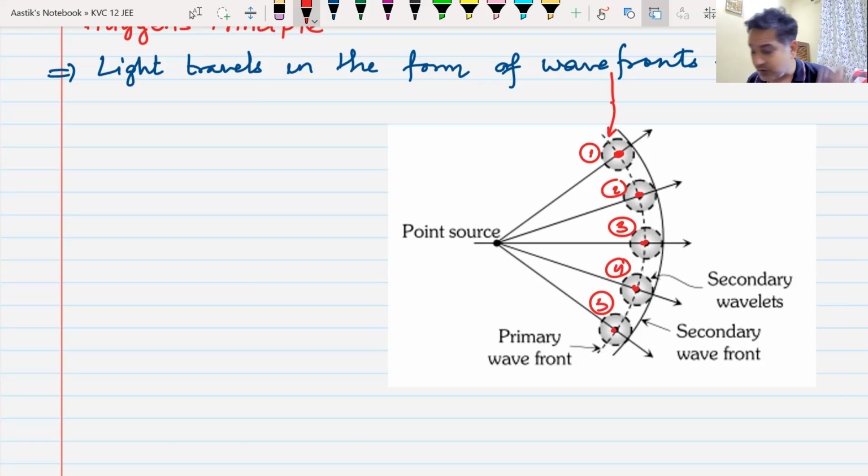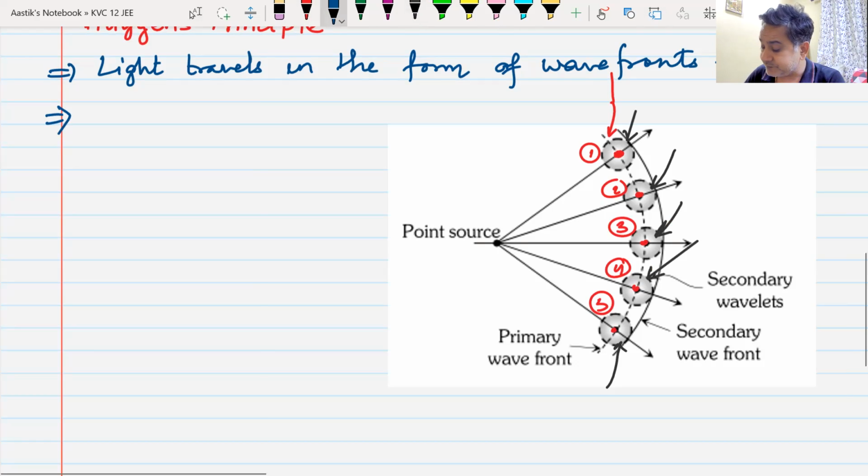He says that every point becomes a new source of light which emits its own wavefronts. This is the wavefront emitted by the first light source. This is the wavefront by the second light source. This is the wavefront of the third light source. This is the wavefront of the fourth light source. And this is the wavefront of the fifth light source.